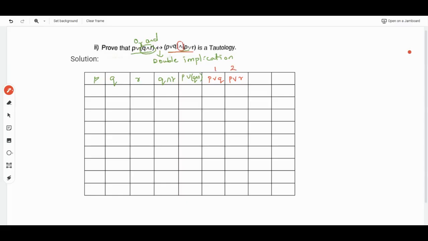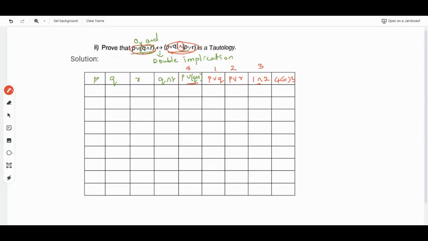There is an AND in between 1 and 2, that is 1 and 2. Then I'll call this 3 and this 4. So it is 4 double implication 3.